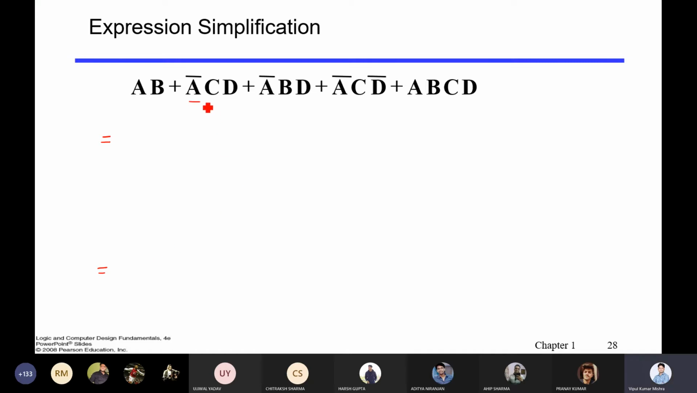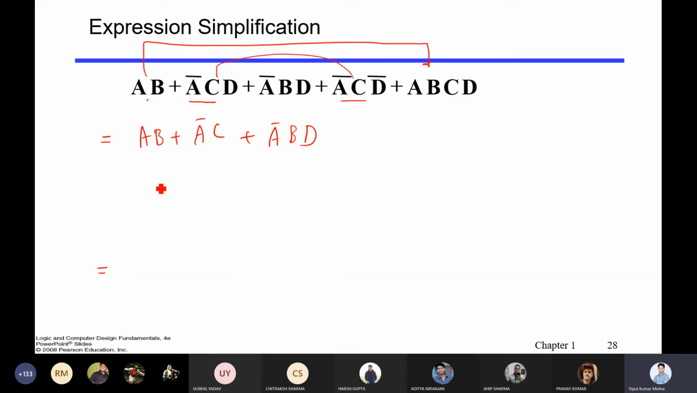So one thing you can do: A bar C is here, A bar C is here. You can take common, so you'll get D plus D bar, so that will be gone. So you will get A bar plus C from these two. Now from these two, what can you get? You can get AB, because you take it common, so it becomes 1 plus CD, and 1 plus CD will be gone, so it will remain AB, and you have remained with A bar BD. Anyone got any other expression?